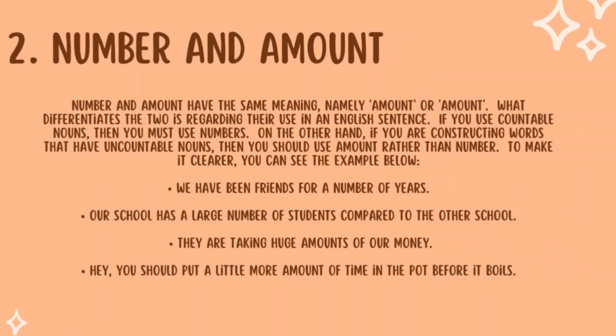Number 2 is number and amount. Number and amount have the same meaning, namely quantity. What is the difference between the two regarding their use in an English sentence? If you use countable nouns, then you must use number.